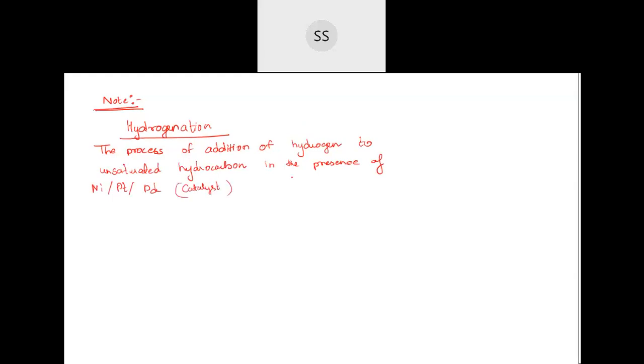Okay. To form alkanes. This process is called hydrogenation.